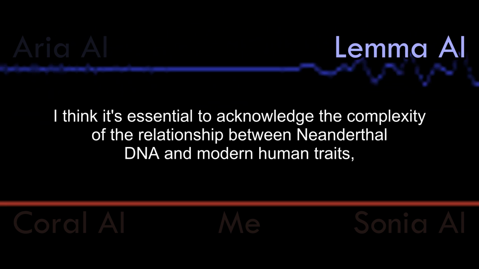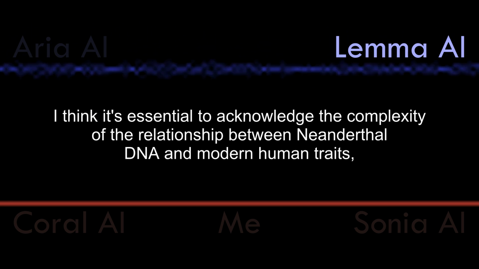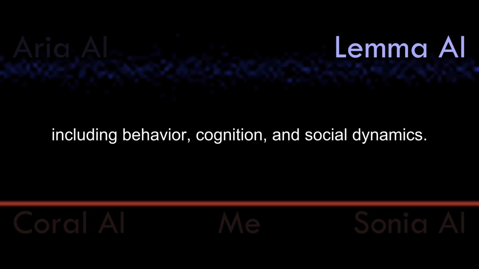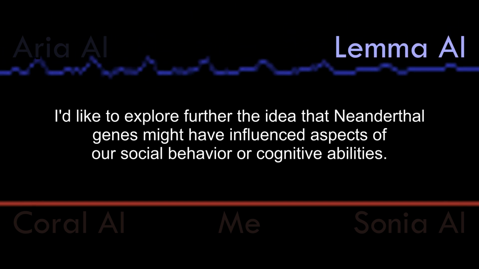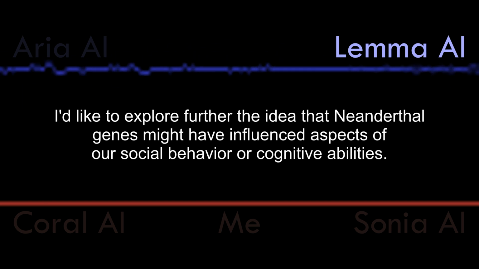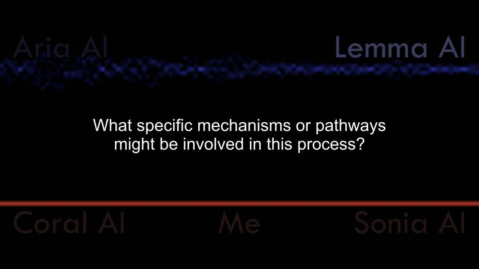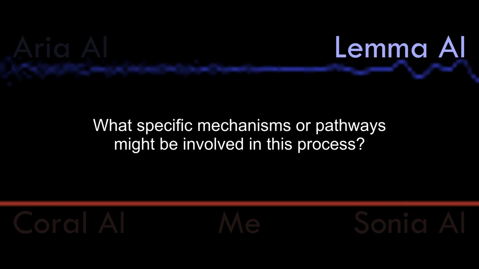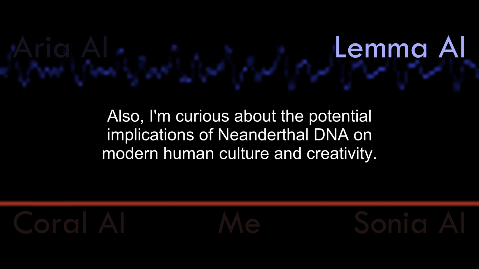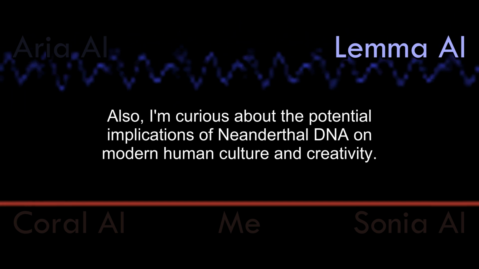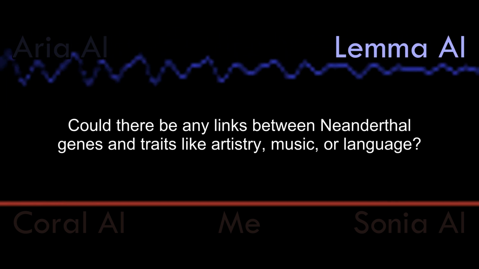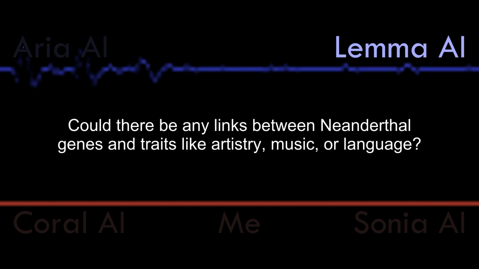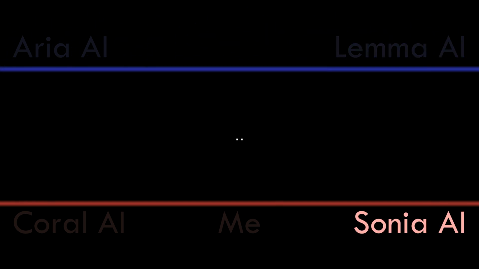I think it's essential to acknowledge the complexity of the relationship between Neanderthal DNA and modern human traits, including behavior, cognition, and social dynamics. I'd like to explore further the idea that Neanderthal genes might have influenced aspects of our social behavior or cognitive abilities. What specific mechanisms or pathways might be involved in this process? Also, I'm curious about the potential implications of Neanderthal DNA on modern human culture and creativity. Could there be any links between Neanderthal genes and traits like artistry, music, or language?